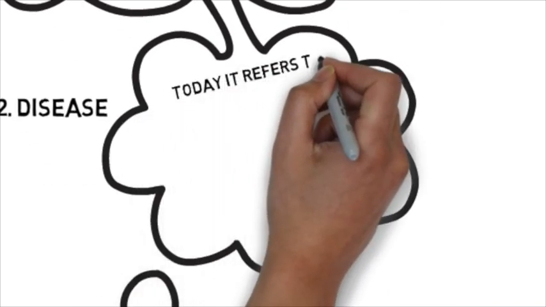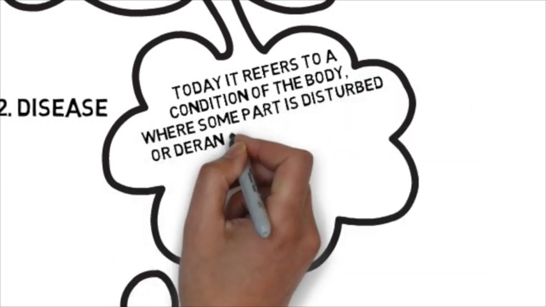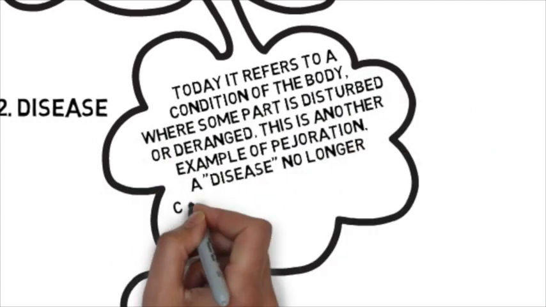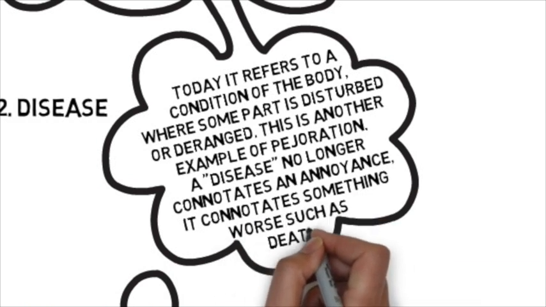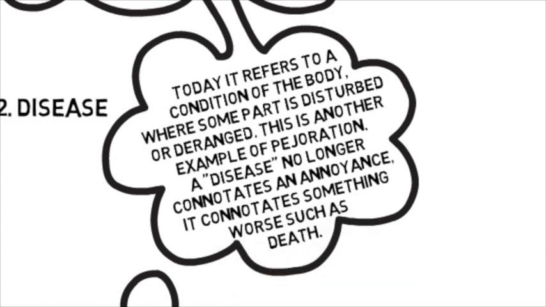Today it refers to a condition of the body, where some parts are disturbed or deranged. This is another example of pejoration. A disease no longer connotes an annoyance, it connotes something much worse, death.